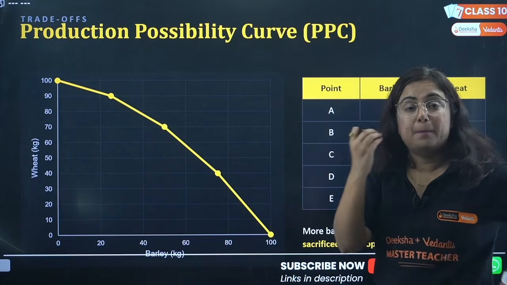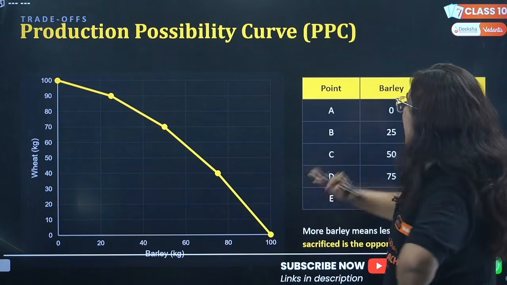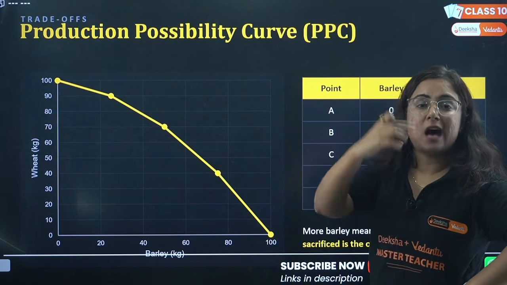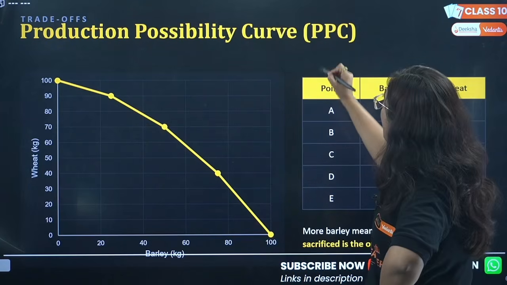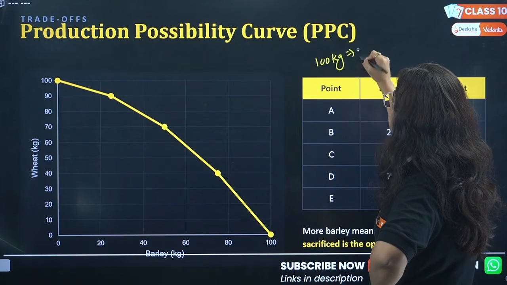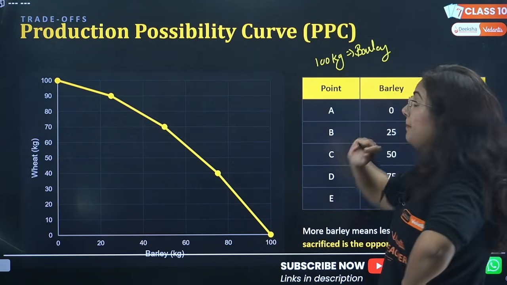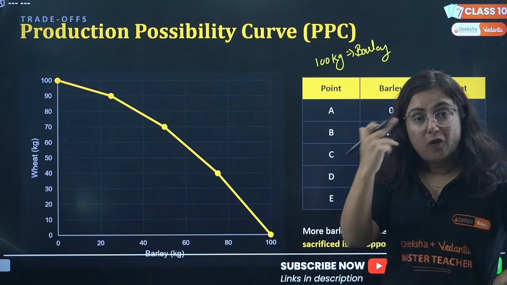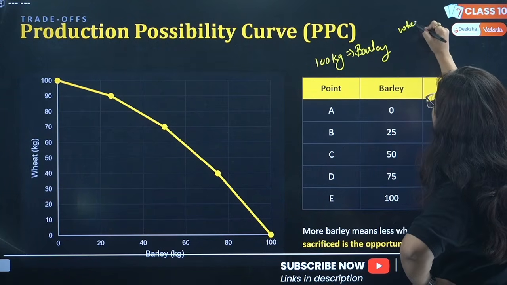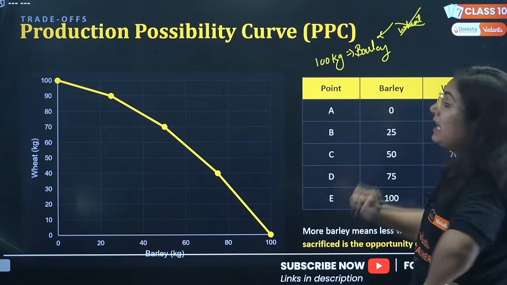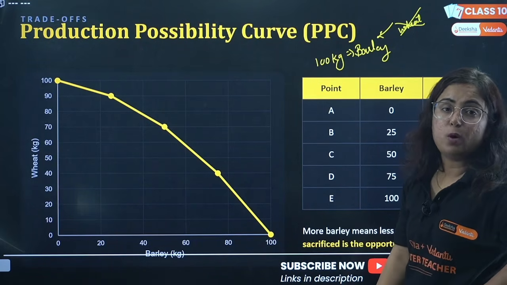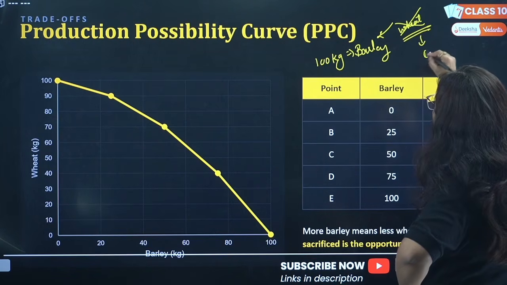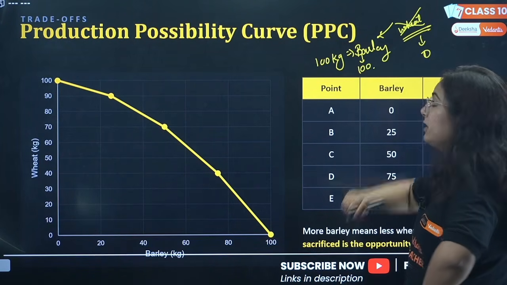Production possibility curve. Okay, you are a farmer, you have land and you are aware that if you use 100% of the land, you can grow 100 kgs of barley. But in this you will maximize, you will use maximum land. What if you want to grow wheat? Wheat will not be grown when you are growing 100 kgs of barley. The possibility of growing wheat becomes 0 and the possibility here becomes 100%, isn't it?